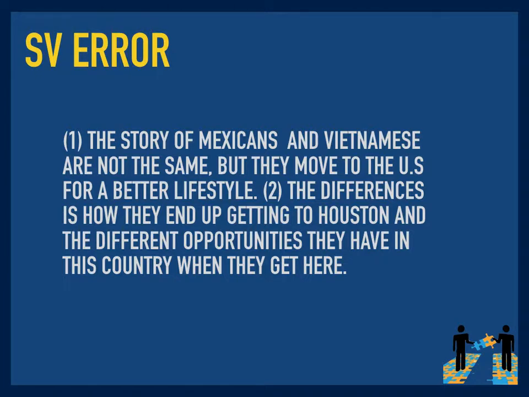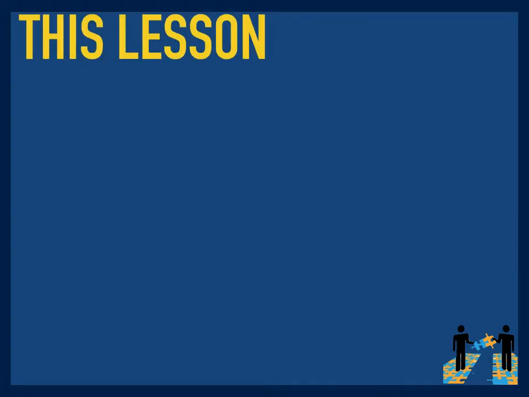The story of Mexicans and Vietnamese are not the same, but they moved to the U.S. for a better lifestyle. Nothing wrong with sentence number one. The differences is how they end up getting to Houston and the different opportunities they have in this country when they get here. What's the problem with sentence two? The problem with sentence two is that verb is doesn't match the subject differences, which is plural. So it needs to be differences are.